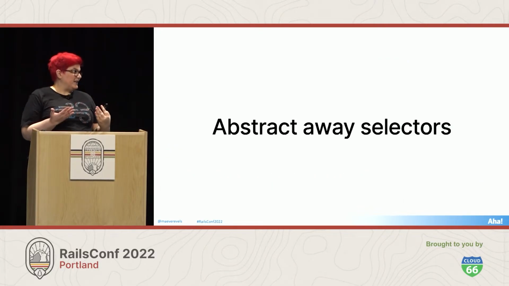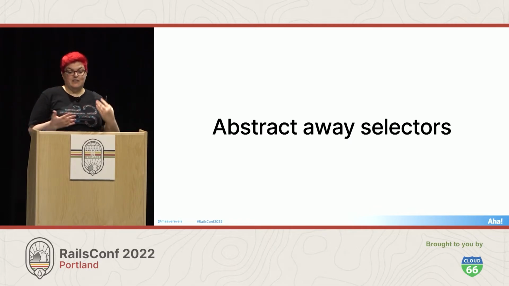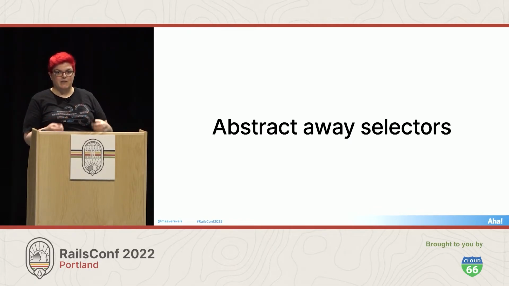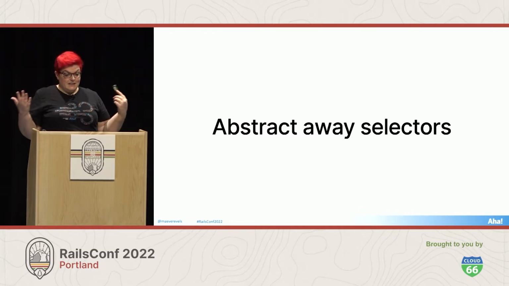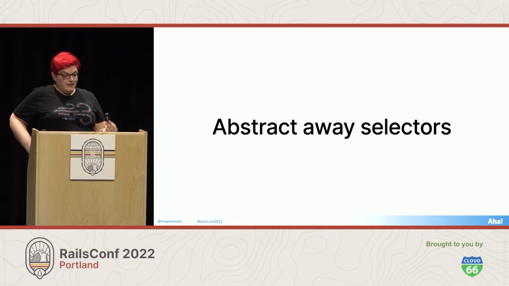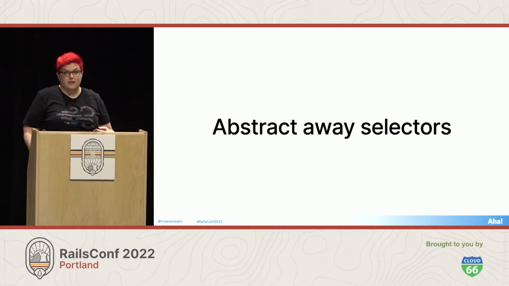So, abstracting away selectors. Most integration testing frameworks allow us to interact with the browser by passing in a CSS selector or XPath selector to a finder. Then we get a DOM node, we can inspect it, we can trigger events on it. This is convenient, but it also tends to tightly couple our test code to our implementation, and we start writing assertions about the structure of the DOM or the HTML output instead of writing assertions about the application behavior.